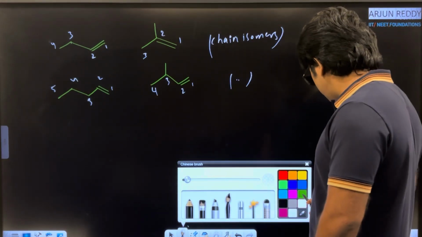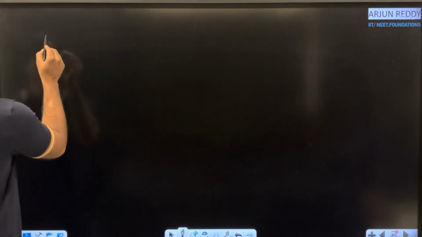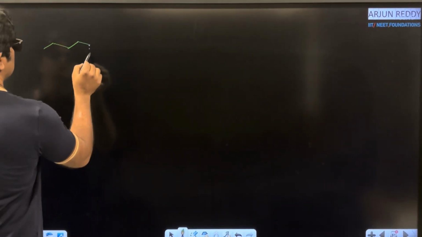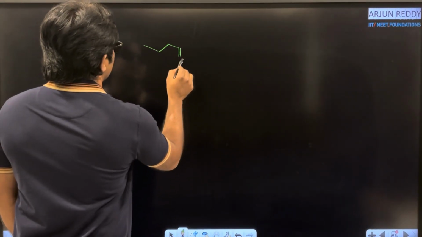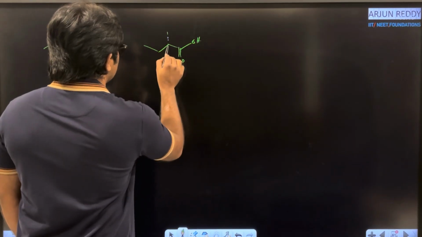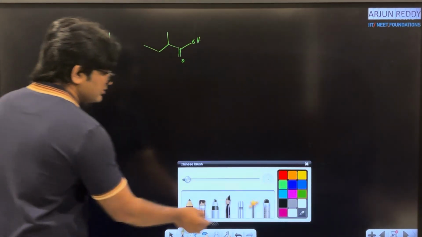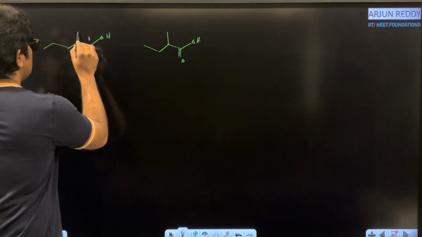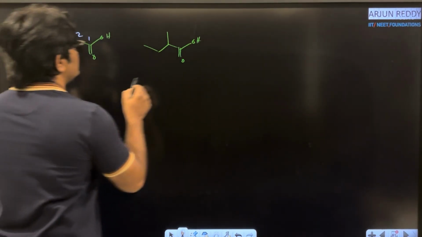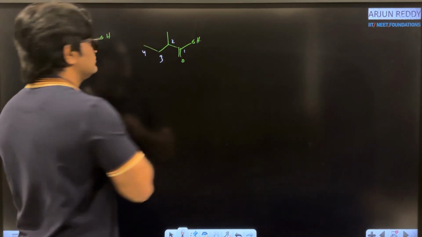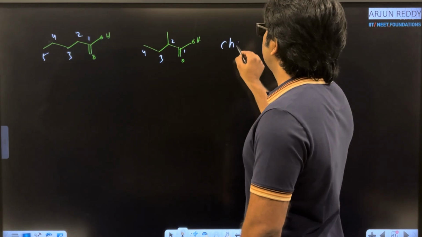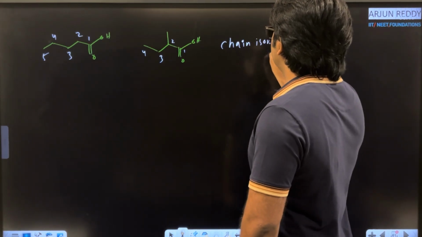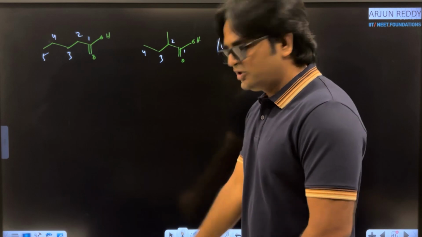And let us try with some functional groups. For example, if you are taking carboxylic acids, C double bond OH, and here I am taking like this C double bond OH, and somewhere I am writing the methyl group. Here how many carbon atoms are present in the first molecule? Yes, 1, 2, 3, 4, 5. Here 1, 2, 3, 4. That is the parent chain. So your parent chain is different with the same functional group. What are the types of isomers? These are chain isomers. Okay, right.